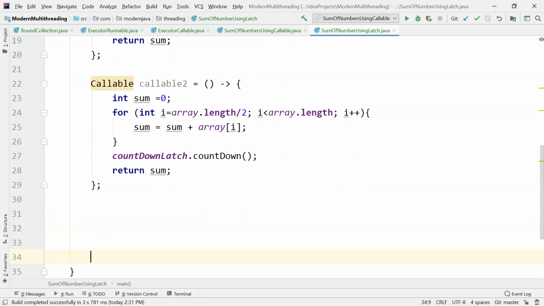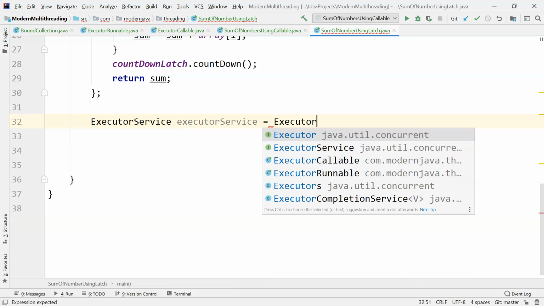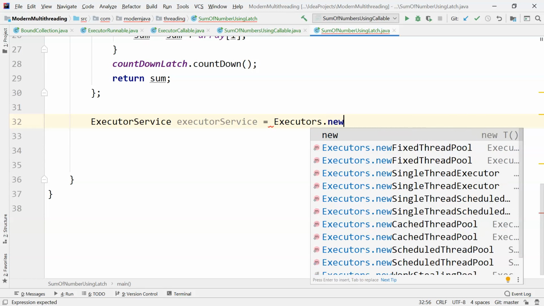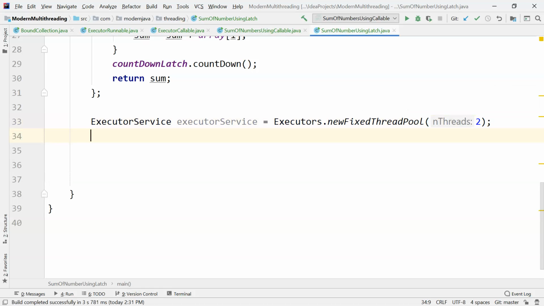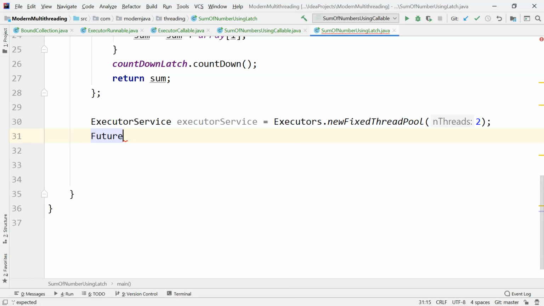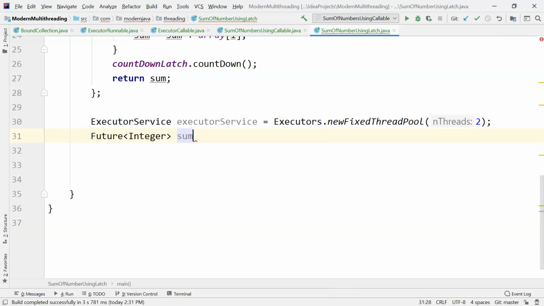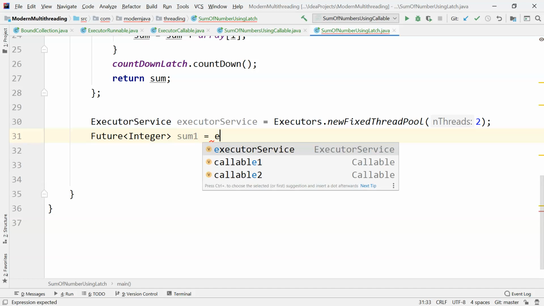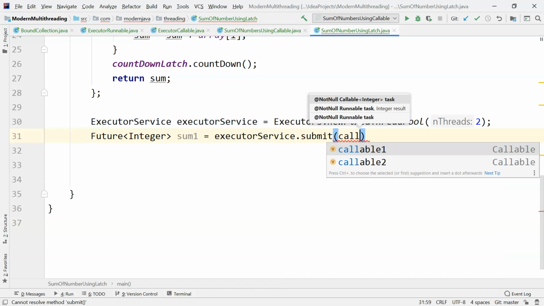Now let's create an executor service. So executor service is equal to Executors.newFixedThreadPool of 2, and Future, because we'll be getting the return object in the future, of Integer sum1 is equal to executorService.submit and callable 1.